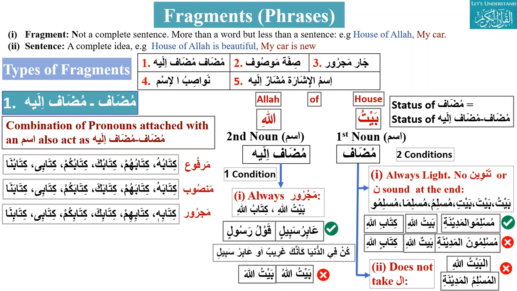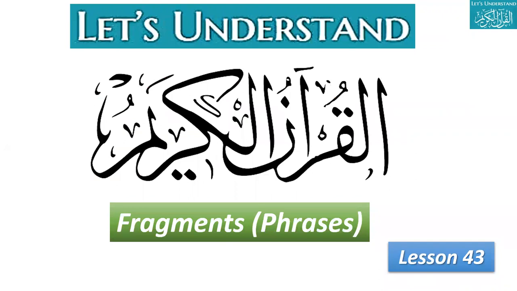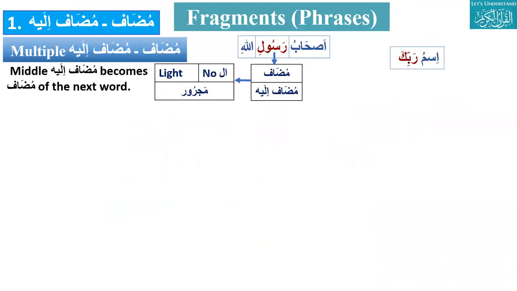Okay. When we say light, what does it mean? When we say light, it means no tanween and no noon sound at the end. So this is light. And second, it does not have Al. The mudaf should not have al, and the mudaf ilay is always majroor. And if I say a combination of ism and fi'l, is it correct? No, it should be two ism. It should be a combination of true ism. All the fragments we are discussing are about the noun.